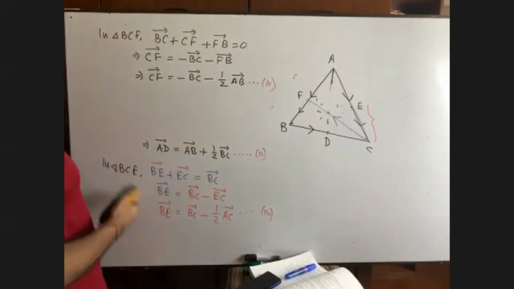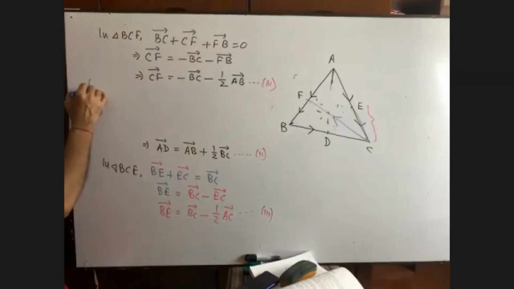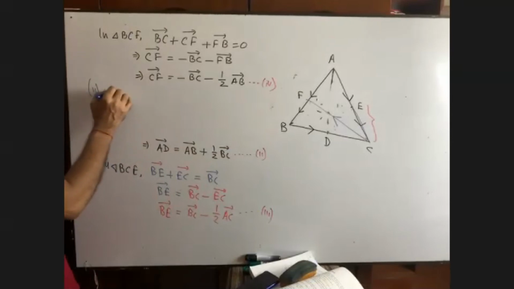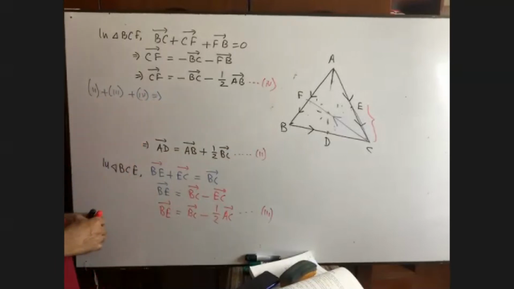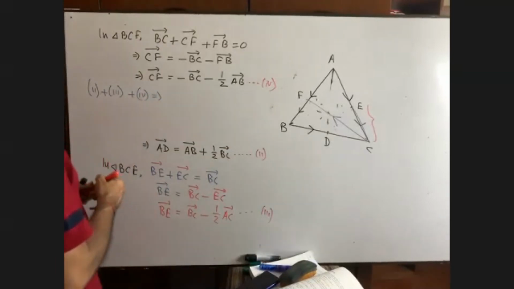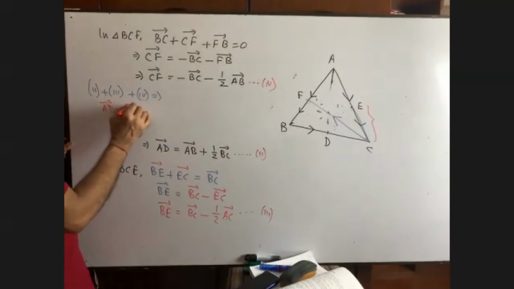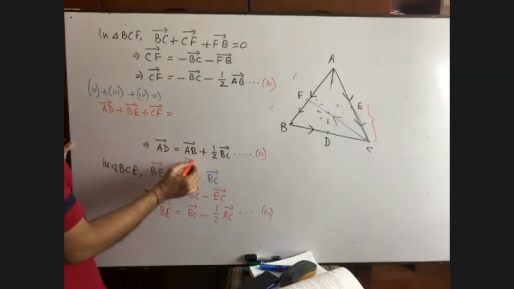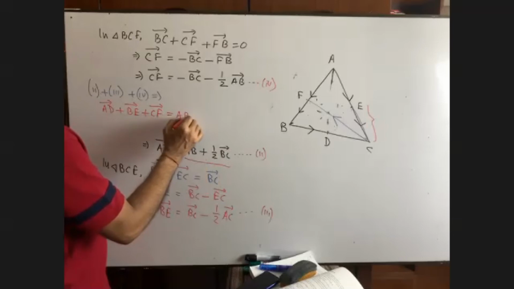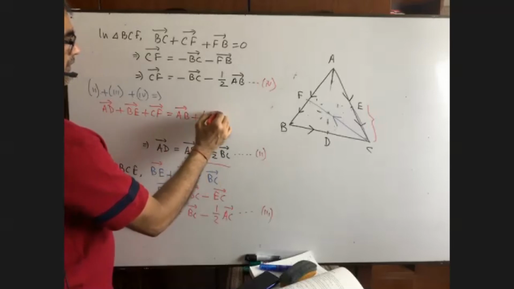Now, adding equations 2, 3, and 4, we get... What is their left hand side? Their left hand side is AD plus BE plus CF. What is their right hand side? It is AB plus half of BC. That is AD.